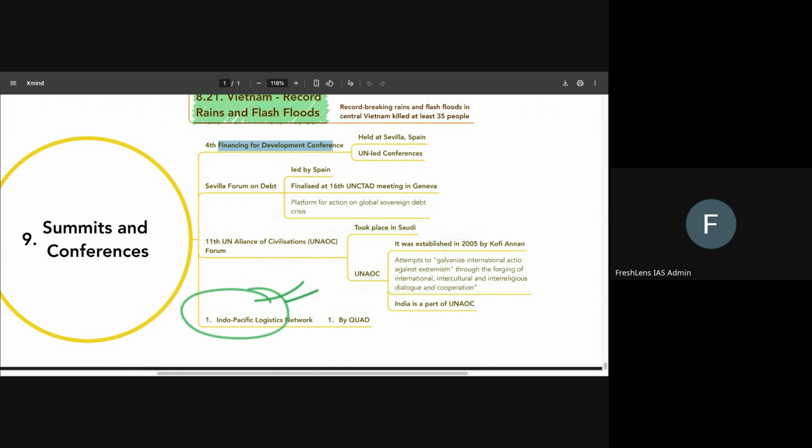And another topic that we can just have a certain idea about is the Indo-Pacific Logistics Network. We can know that it is an initiative of the Quad. Okay? If we know all of this, it's more than enough right now. There are several other updates we'll discuss in the Laser Focus update, which will come out in March, and also the contemporary affairs compilation, which will come out soon, and that will cover our international relations part of current affairs completely.